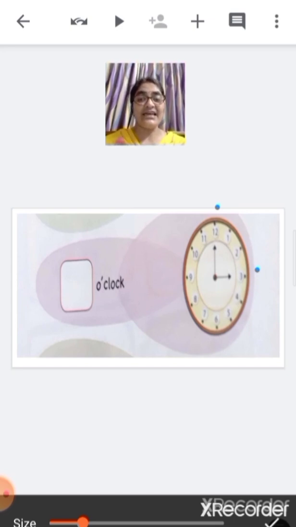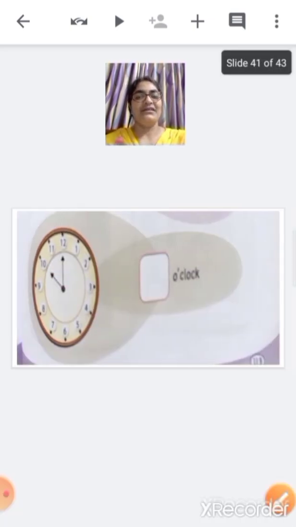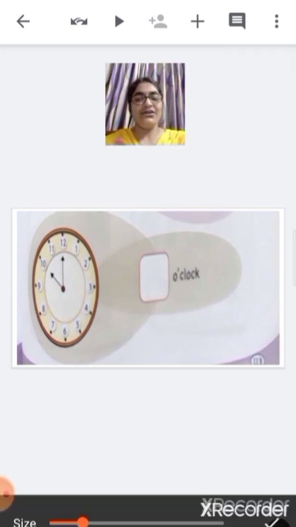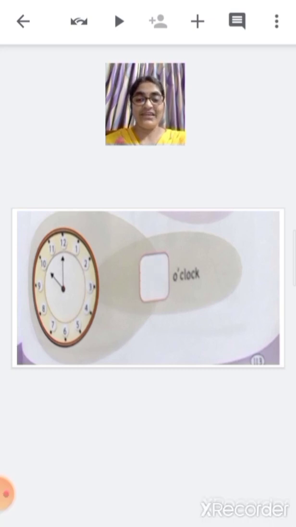The hour hand is on 3 and the minute hand is on 12. So the time will be 3 o'clock. Okay. Now here you can see the small hand is on 10 and the big hand is on 12. So what will be the time, children? Yes, 10 o'clock. You have to write 10. O'clock is already written. Okay.